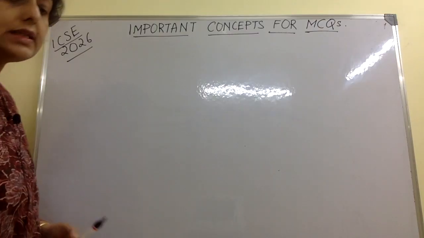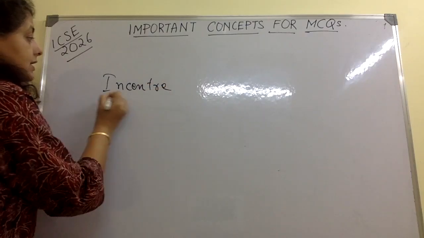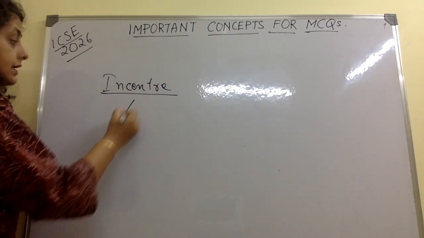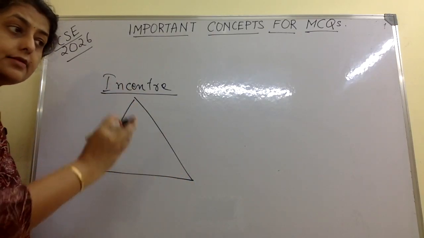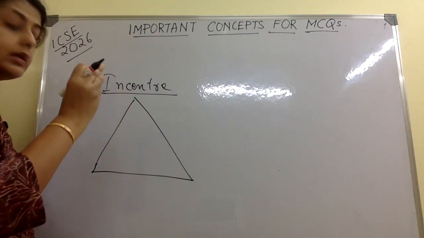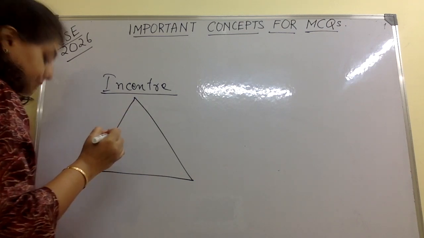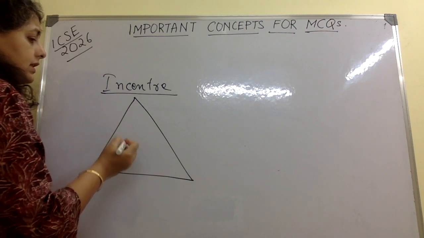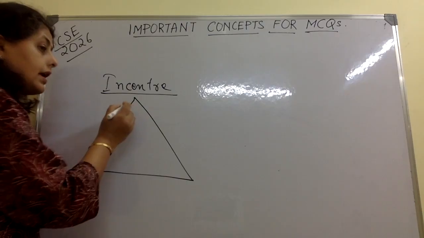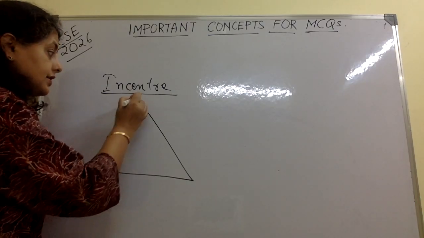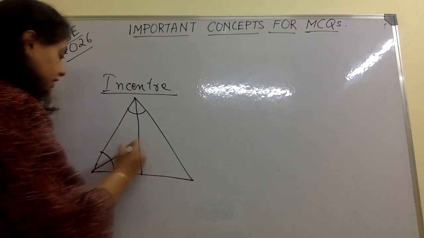The second concept is that of the incentre. Now ICSE badly needs this incentre. If you have a triangle, you can't go for ICSE without knowing what is incentre, what is circumcentre, what is orthocentre. You can't go for the exam. The incentre is nothing but the angular bisectors. Means if this is a 60-degree angle, it will make it 30 and 30 and connect to the opposite side. If this is a 40-degree, it will make 20 and 20.